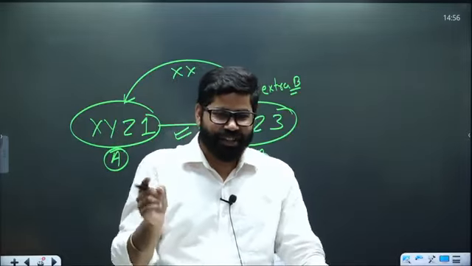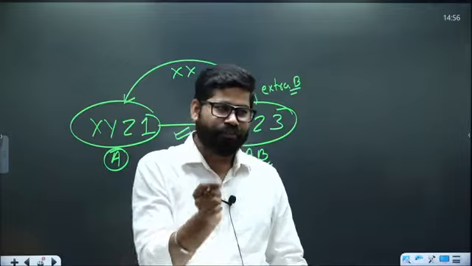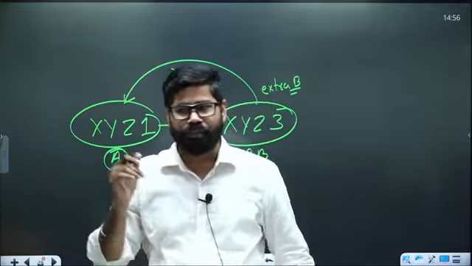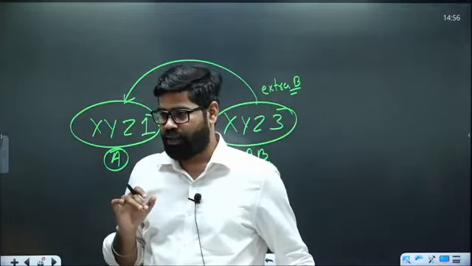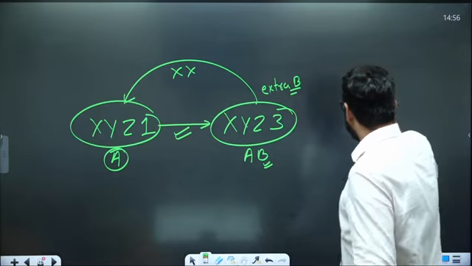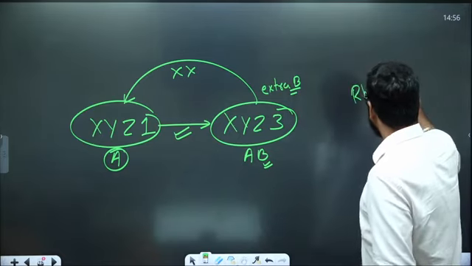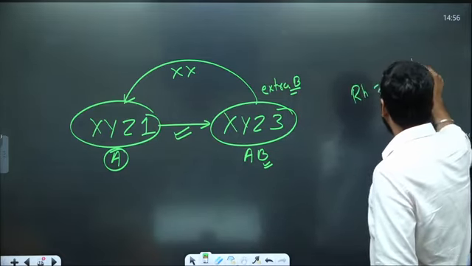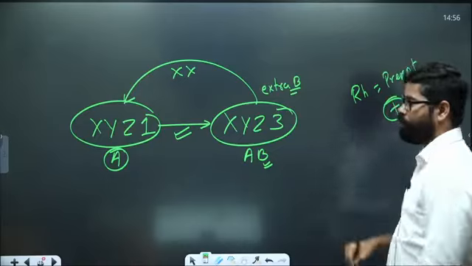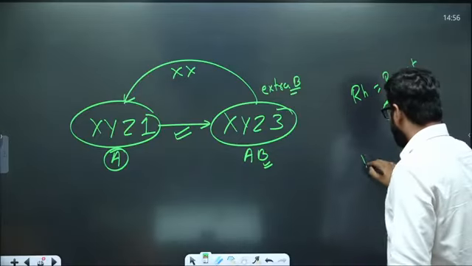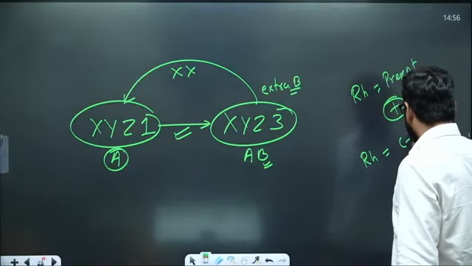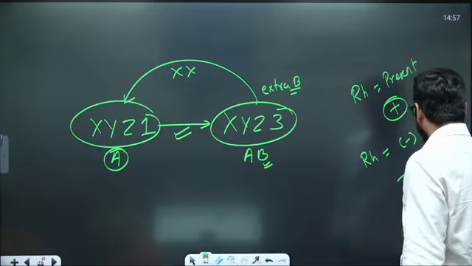Now if RH is present, we call it a positive blood group. If RH is absent, we call it a negative blood group.